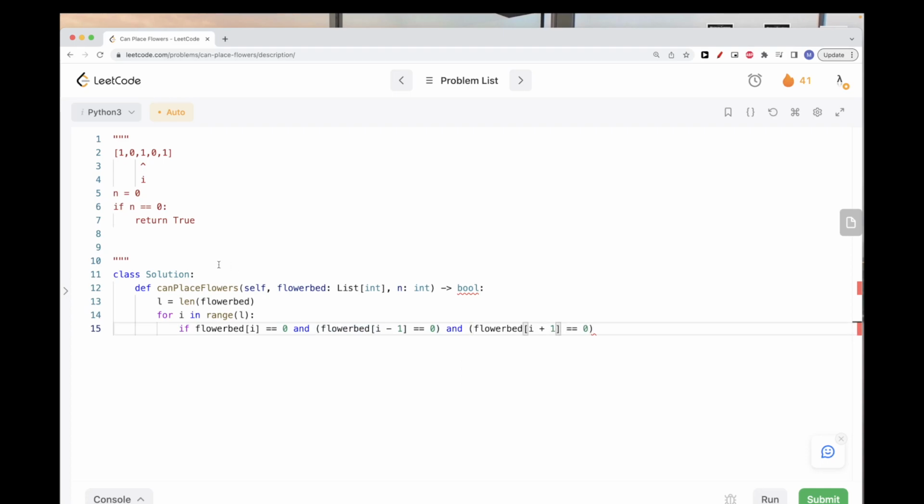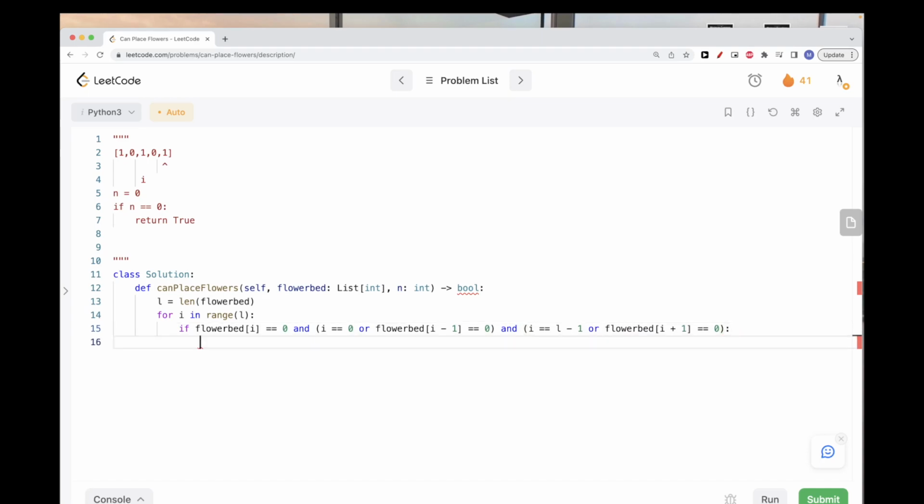Okay. Now there is one edge case we need to handle. What if we are actually in position 0? Then i minus 1 doesn't exist. So in that case, we want to say either i is 0 or its value is 0. So if it's 0, we don't need to check to the left. There is nothing to the left. Same thing here. If it's the last one, we don't need to check to the right, because there is nothing to the right. So here we can just say i equal to L minus 1, that's the length minus 1, or i plus 1 is equal to 0.